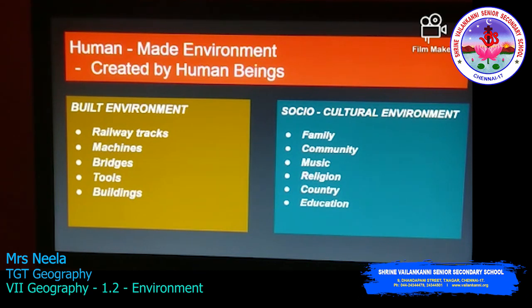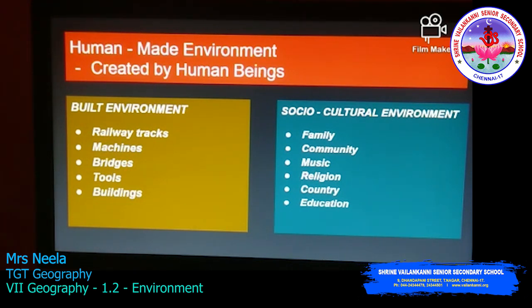Under the built environment, we can see many inventions and innovations of human beings using skills and technologies, like the railway tracks, machines, bridges, tools, buildings, monuments, everything comes under the human-made environment. Even the technology is the human-made environment.